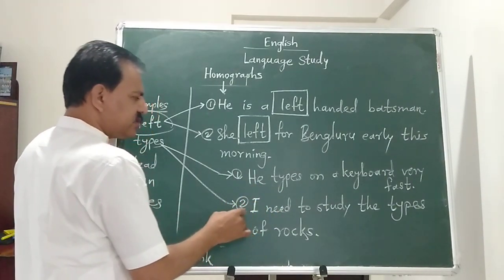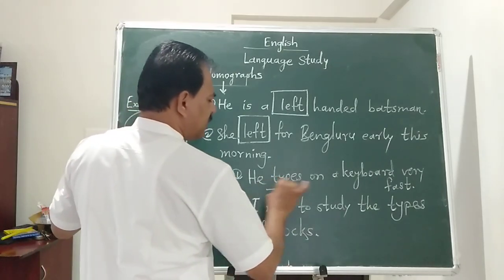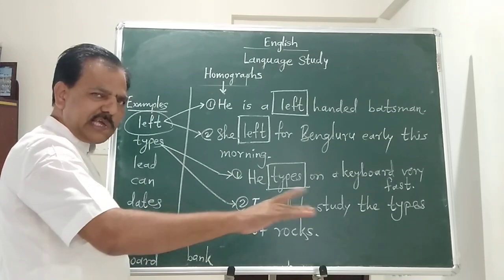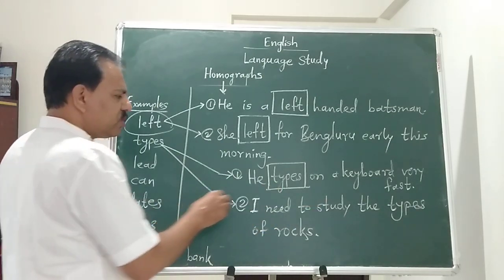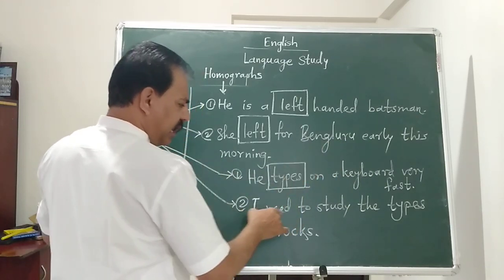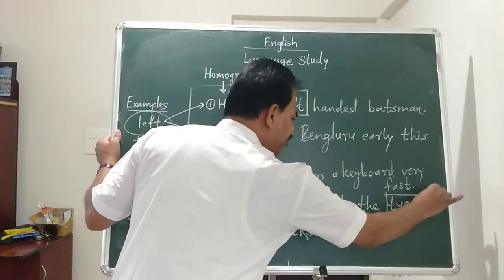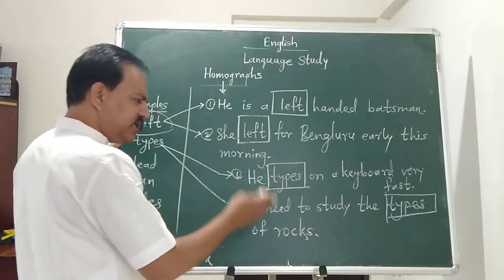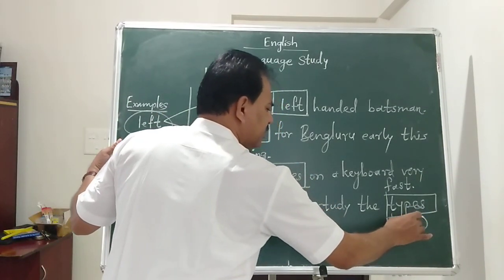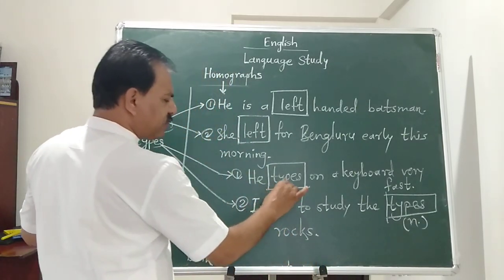Alright. So here types is used as a verb. We type on the keyboard. So he types on a keyboard very fast, and I need to study the types of rocks or soil. Here it is used as a noun, and here it is used as a verb.